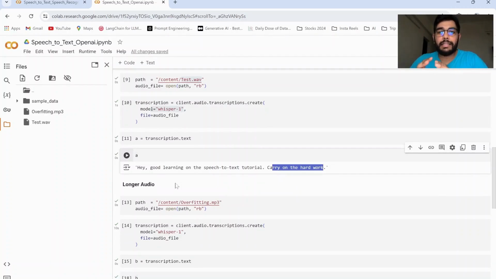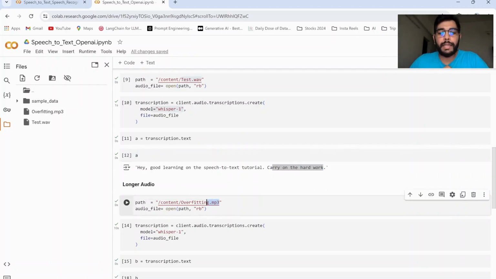Then coming to the second, that is the longer audio file, which was the YouTube audio file, namely overfitting.mp3. We'll be following the same process as we did for the smaller audio file. If you remember, when we converted the longer audio file using speech recognition library via Google speech recognition API, we had to first convert this MP3 file format into .wav.